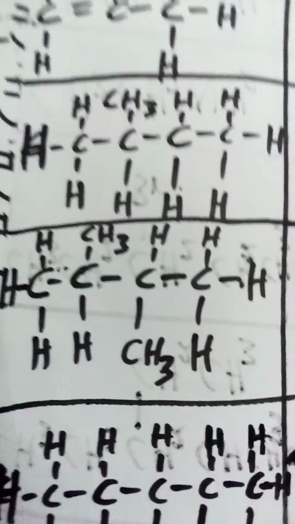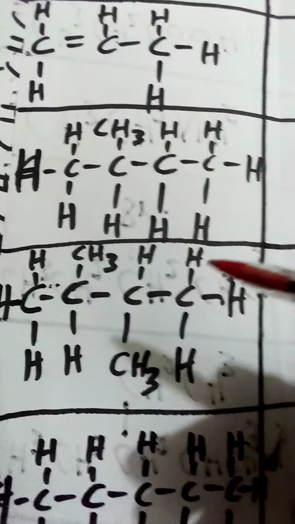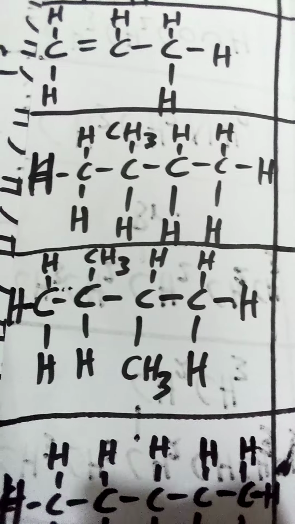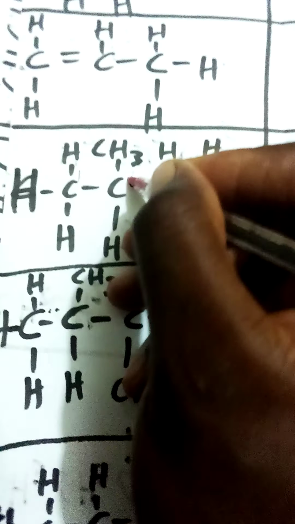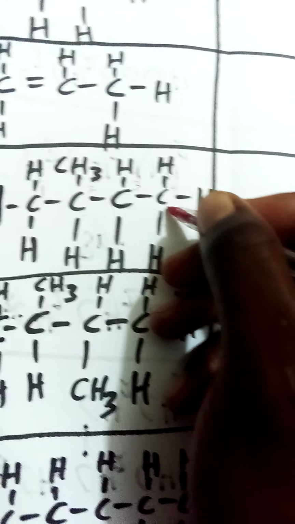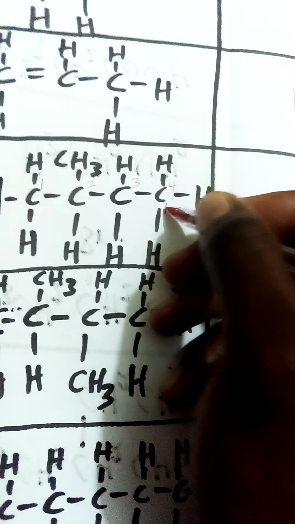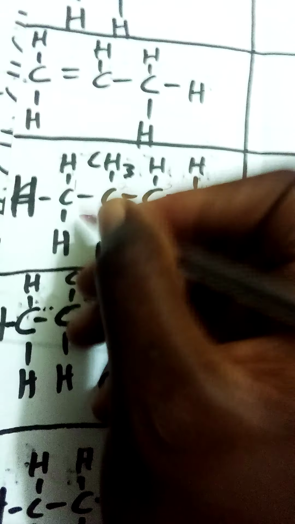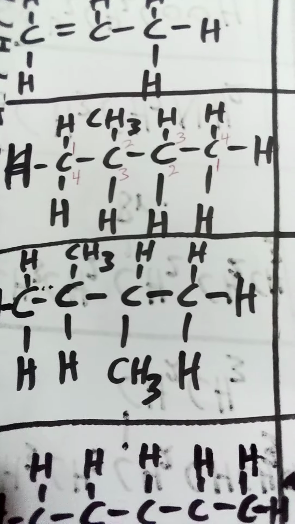Now, how about this one? How do you name it? Before you can name this kind of molecule, just number the carbons. You number the longest carbon chain. You can see carbons existing here, so you just number the longest carbon chain: 1 here, 2 here, 3 here, 4 here. Then you can also number it in decreasing order, from 4: 1, 2, 3, 4. This is just very simple. Just pay attention and you'll get everything.